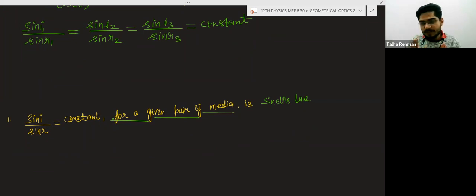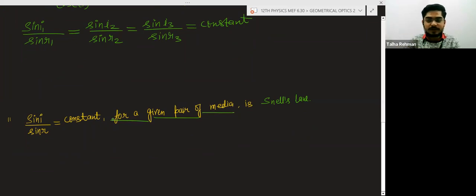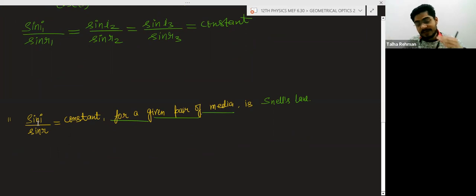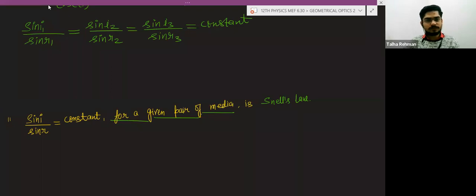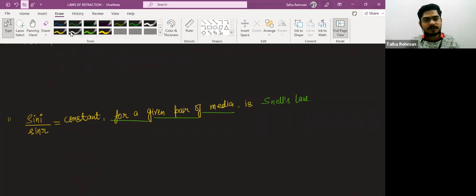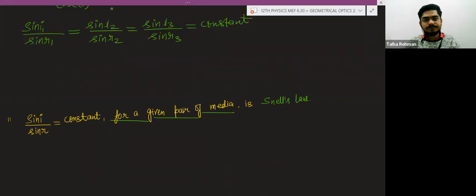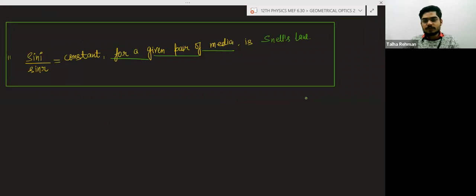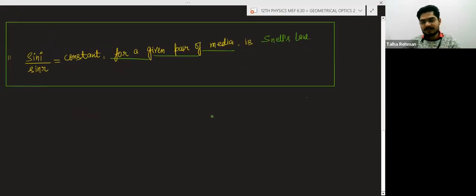For a given pair of medium, for example, for air and water, the sine I by sine R will remain constant always. But for air and glass, the value of sine I by sine R will change. So this is known as Snell's law, and you can say another law of refraction. We will elaborate this law.